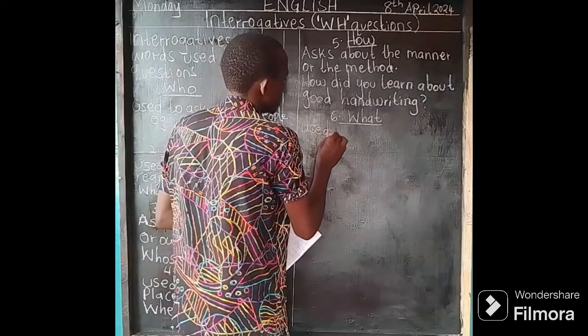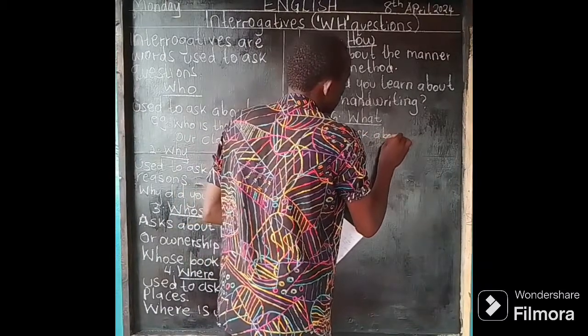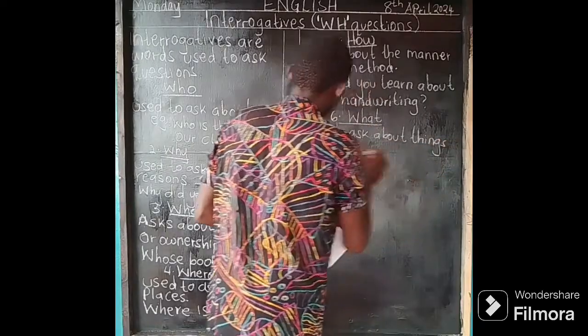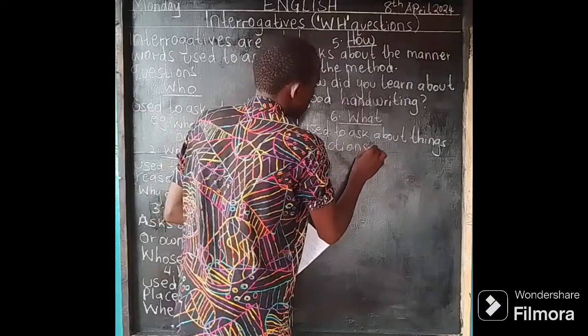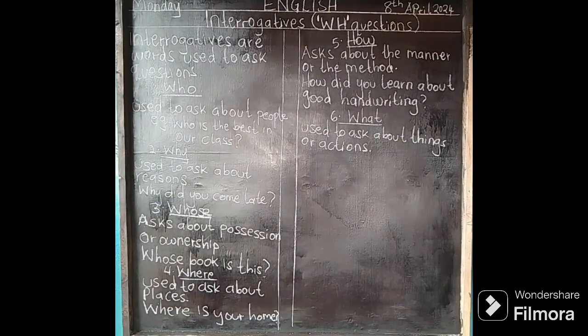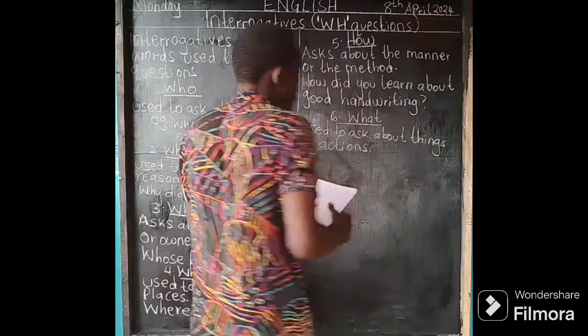Used to ask about things or actions. For example, what is your name? That is a thing. What are you doing? That is an action.